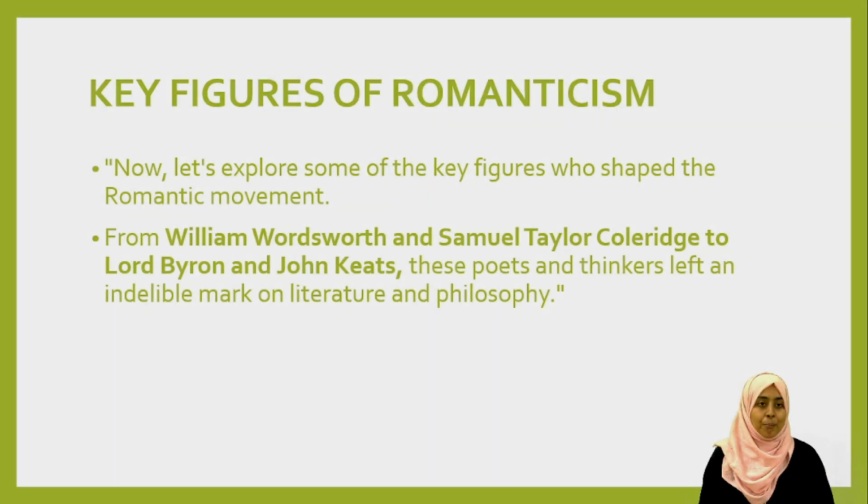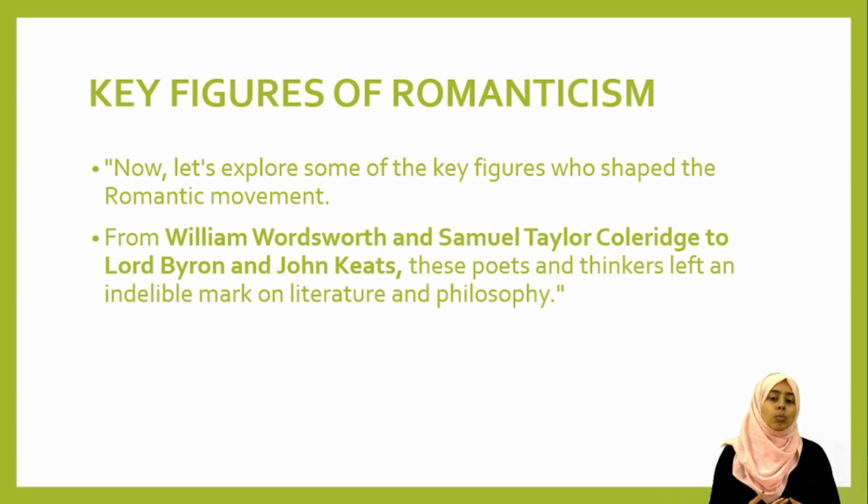Yes, next slide. Okay, key figures of romanticism. What do we mean by key figures of romanticism? Now let's explore some of the key figures who shaped the romantic movement. These are the pioneer authors, the most important authors: William Wordsworth, Samuel Taylor Coleridge, Lord Byron, and John Keats. These poets and thinkers left an indelible mark on literature and philosophy. Okay, so first is William Wordsworth.